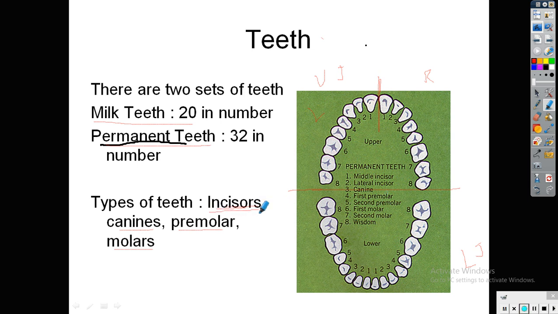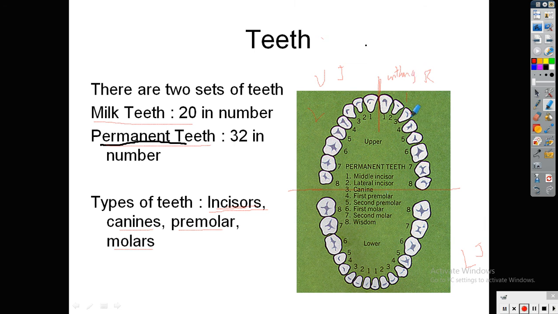You may have seen the teeth of a rabbit or squirrel, the rodents. The rabbit uses its incisors for cutting its food material. So these incisors are used for cutting food material. These 2 teeth are used for cutting food material.